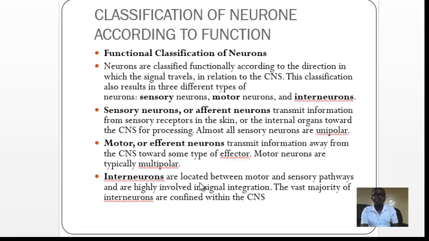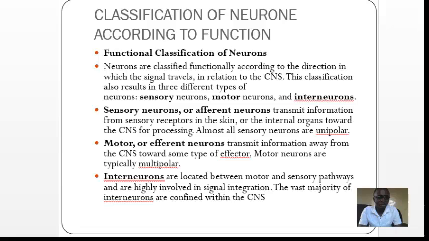Interneurons are located between the motor and sensory pathways and are highly involved in signal integration. They integrate electrical signals between the sensory neuron and the efferent neuron, and the majority of these neurons are confined within the central nervous system. According to this, we can say that interneurons deal with processing, interpretation, and signal integration between sensory neurons and motor neurons.